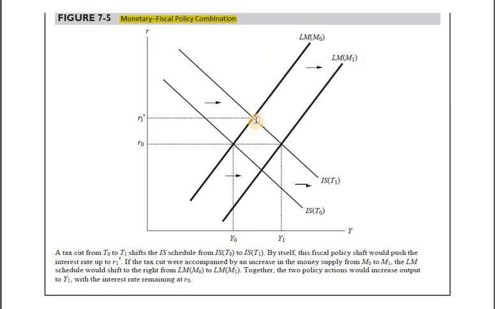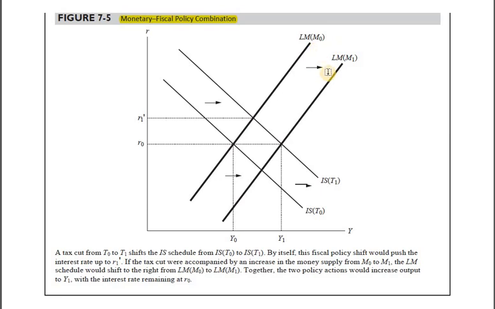That is right here. Why? Because interest rate goes up and that makes investment come down, and that's how crowding out happens. This is something that we have already studied. What's the new thing now? Herein, if the government somehow combines the monetary policy with the fiscal policy, then we might be able to prevent this crowding out. How? Let's say the government increases the money supply in the economy.